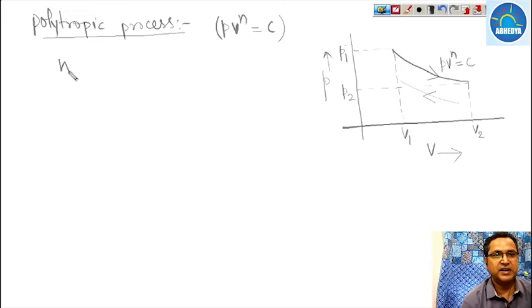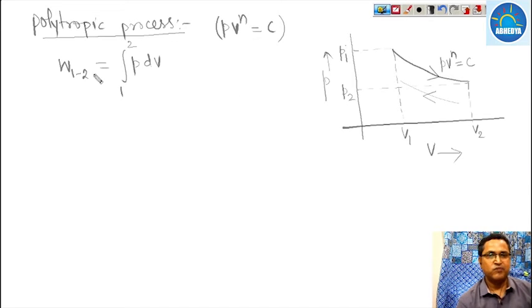So what is the work done in a polytropic process from 1 to 2? It is the integration of PdV from state 1 to state 2. In PdV work, always remember that we have to find out how pressure is varying with respect to volume. Here PV raised to the power n is equal to constant, so in place of pressure, we can write C by V raised to the power n.